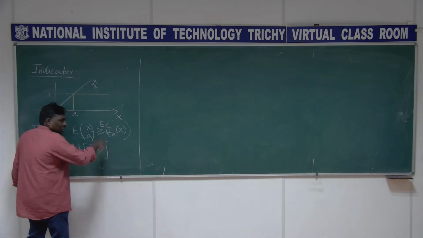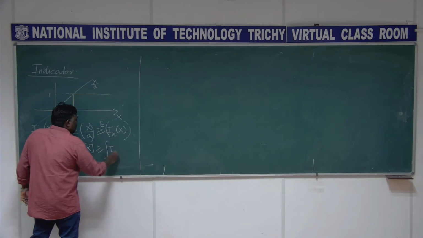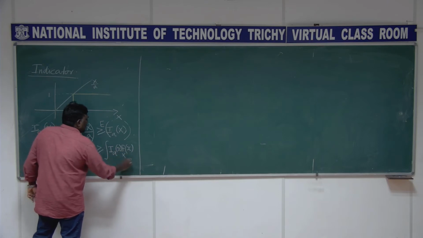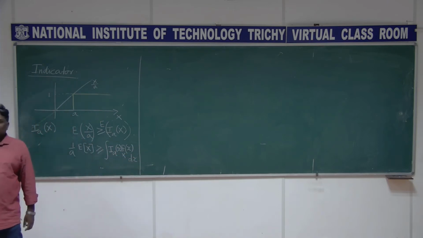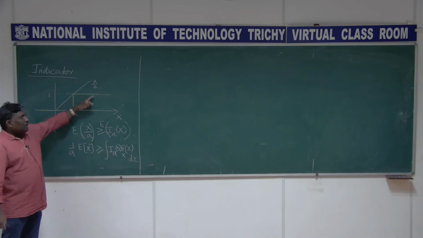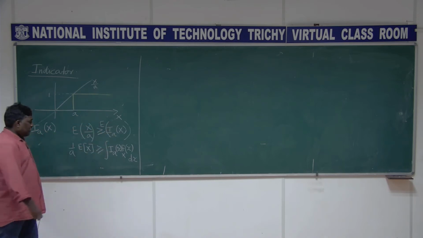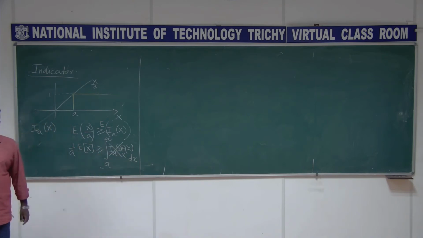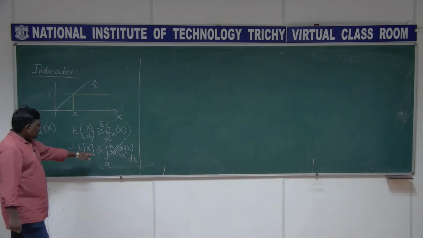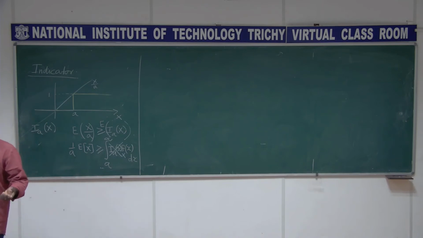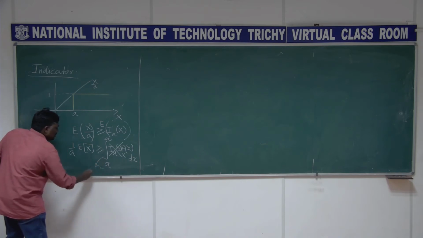So it is the integral, the limit I will put later. You have the function Ia of x, then the density function fx of x, dx. But you know this Ia of x is 1 from a to infinity. So I write a to infinity and replace Ia of x with 1. So this expression, the integral from a to infinity of fx of x dx, is nothing but the probability of x greater than or equal to a, isn't it?